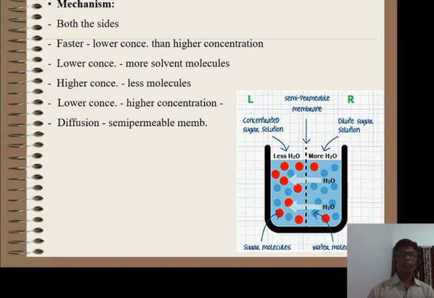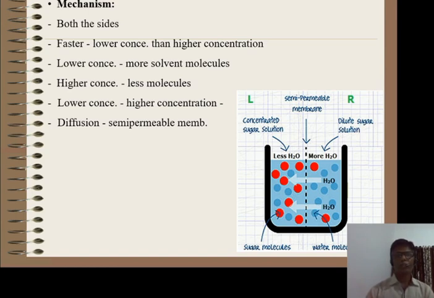During osmosis, the movement of water or solvent molecules takes place on both sides, but the movement of water molecules is faster from the region of lower concentration to the region of higher concentration.